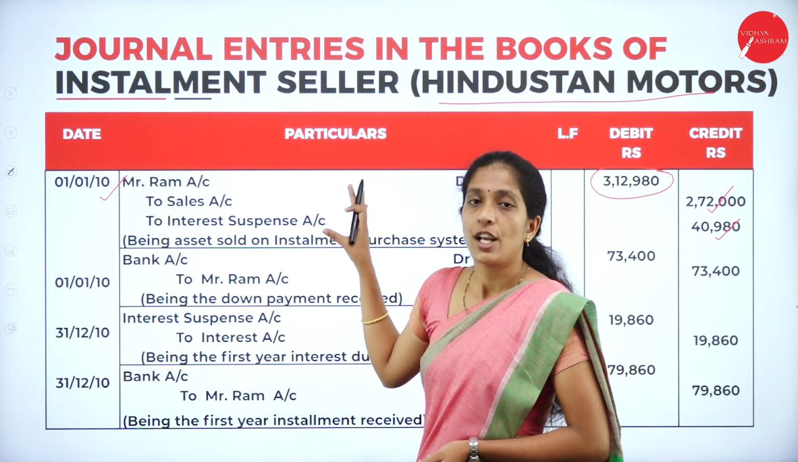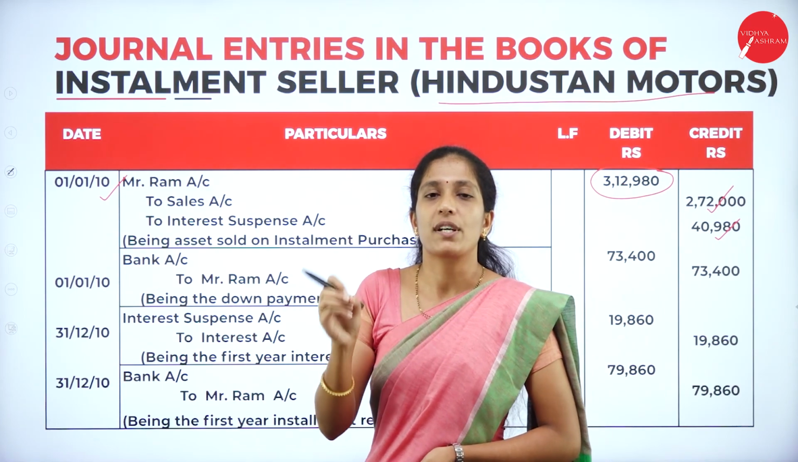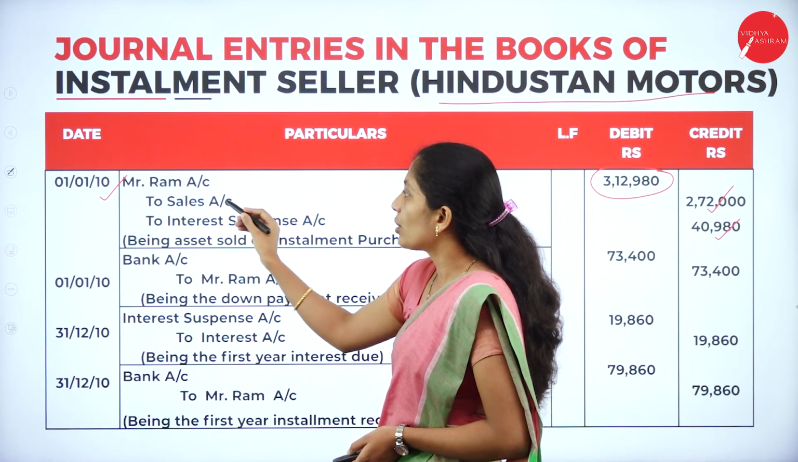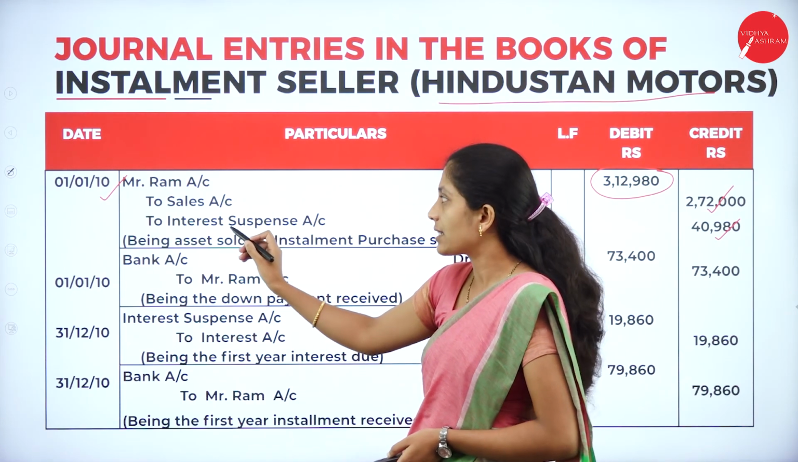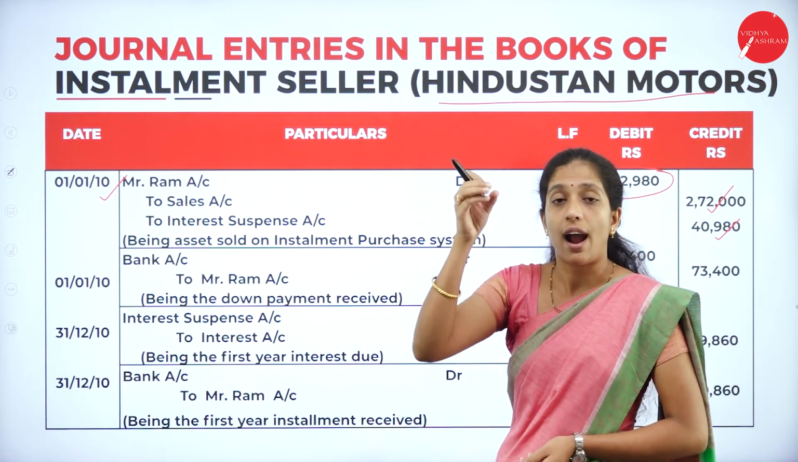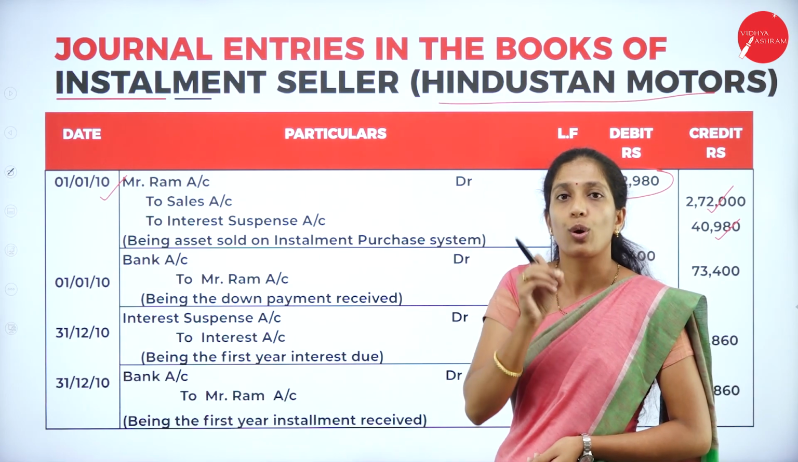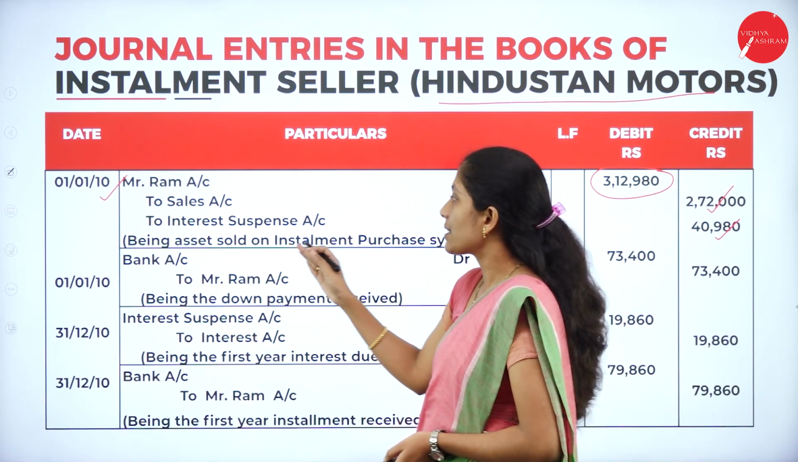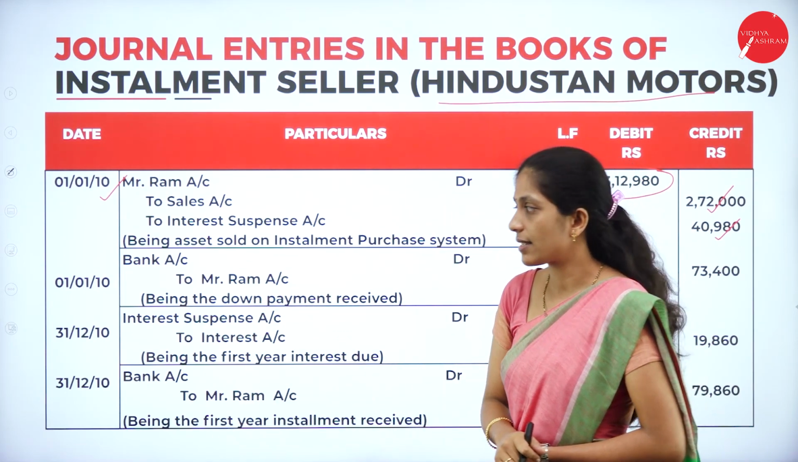So your first entry is for selling of asset. Your entry will be installment purchaser account debit, to sales account, to interest suspense account. For sales you will write the cash price of the asset. For interest suspense you will add all year interest, and the total interest will be written for the interest suspense account, being asset sold on installment purchase system.